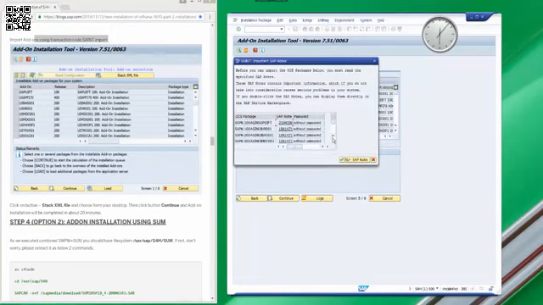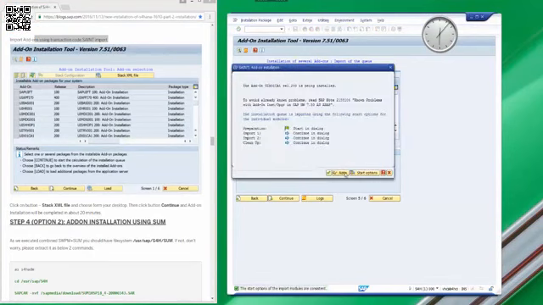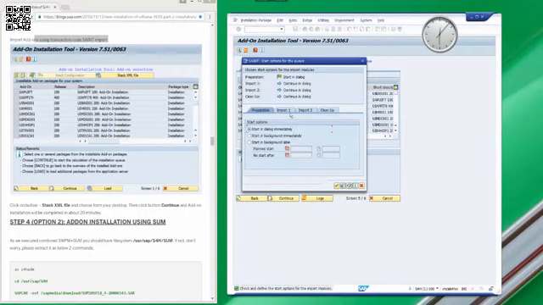You have to read all the notes and none of them have password. Then you get this dialog. Normally it is best to run preparation in dialog and import one onwards in background.